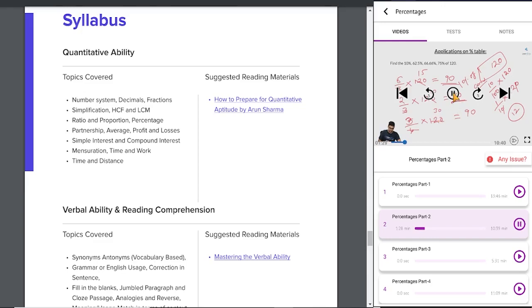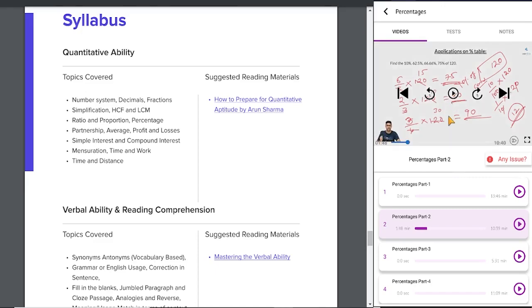This is not 90, right? So this will be 15 fives are 75. This will be 90. This will be 80. This is 12. So do not follow the conventional method. Just go with whatever tables we have learned. As per the table, for a given percentage number, extract.